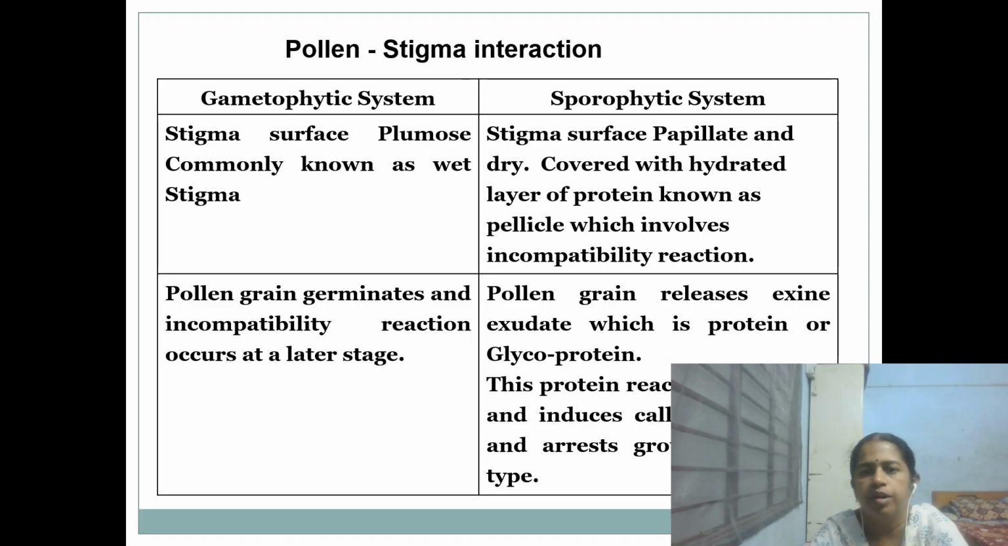But in case of the sporophytic system, the pollen grain releases an exine exudate which is protein or glycoprotein and it reacts with the pellicle, induces callus formation and arrests the growth of the pollen tube. So it will be controlled at the stigmatic surface itself.